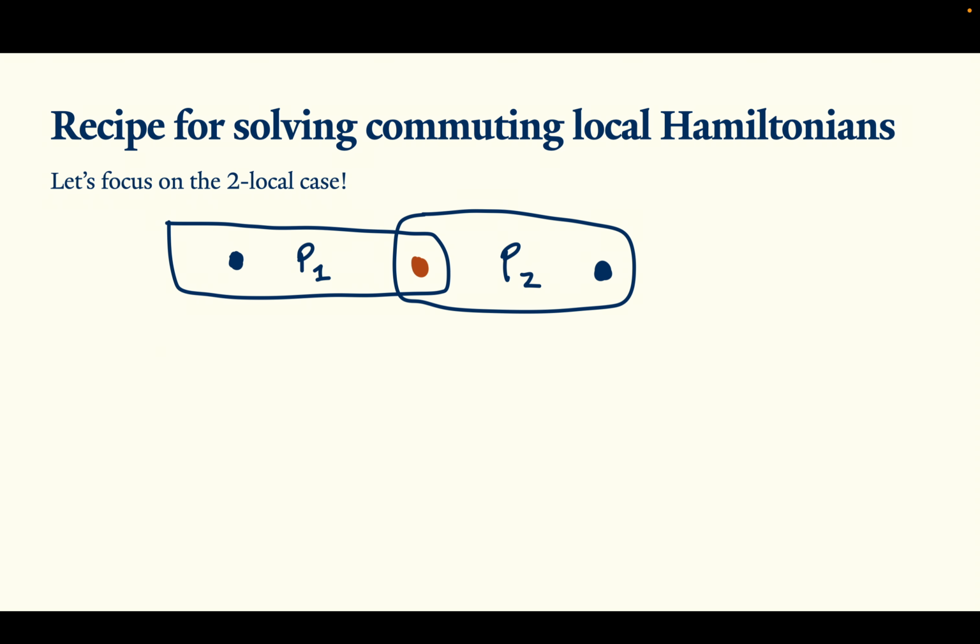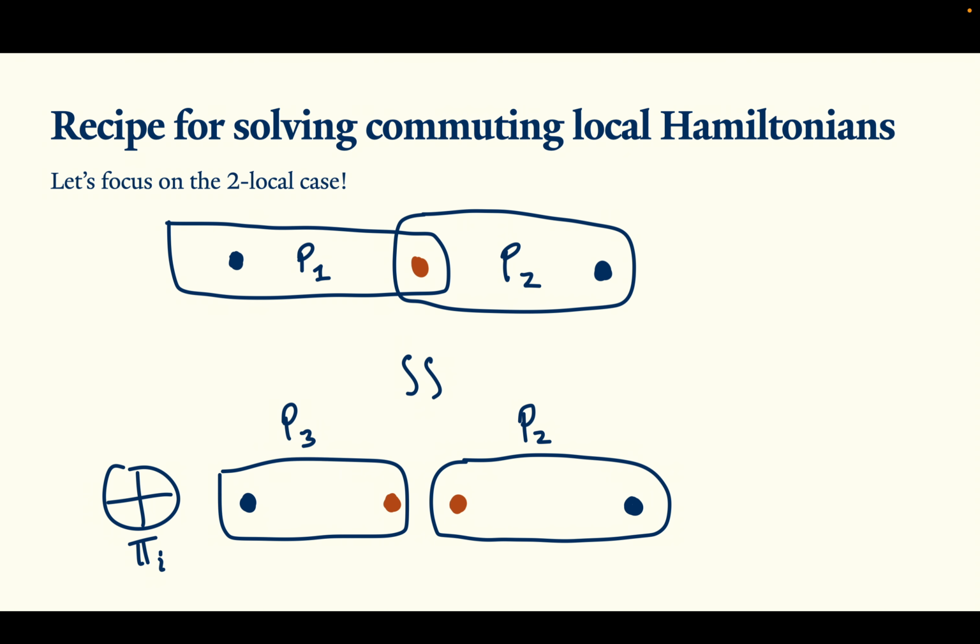We can see how to apply this briefly to the two-local case, which is the original case that Bravyi and Vyalyi considered. In this case, we can just focus on a pair of terms, and they're both two-local. Using the structure lemma, we can write that middle qudit in terms of the block diagonalization of P1 and P2. So we can write this entire system as a direct sum over all of these little blocks.